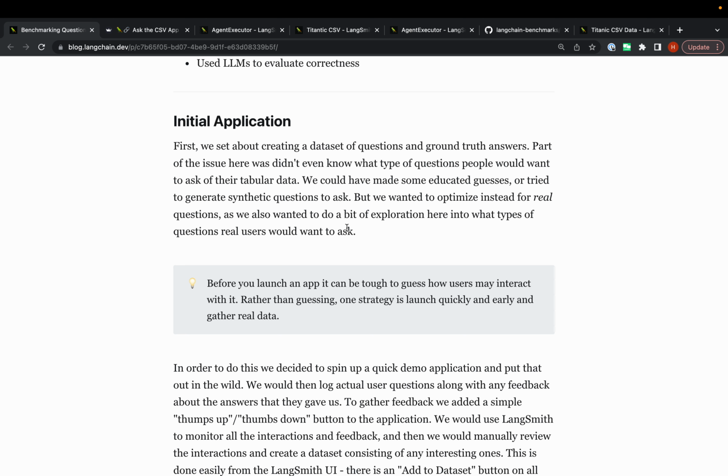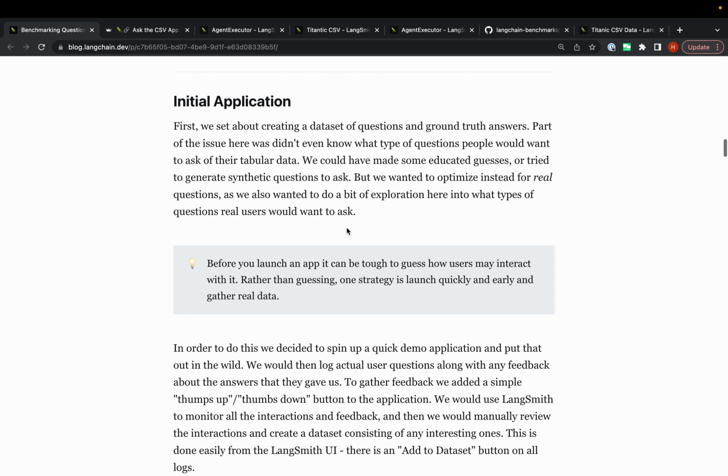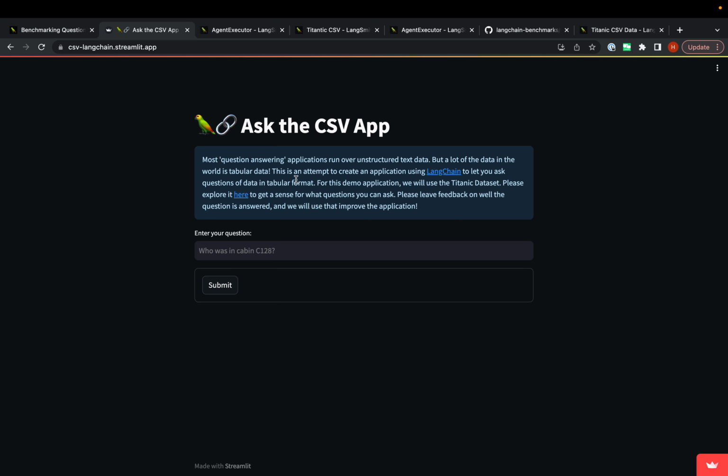And then basically in the background, we logged everything to LangSmith, our logging, debugging, testing, evaluation platform. We also hooked up a little button into the UI with a thumbs up, thumbs down, and we asked people to leave feedback. What this looks like is something super simple like this. We use Streamlit. Streamlit's awesome. It was really easy to get started.